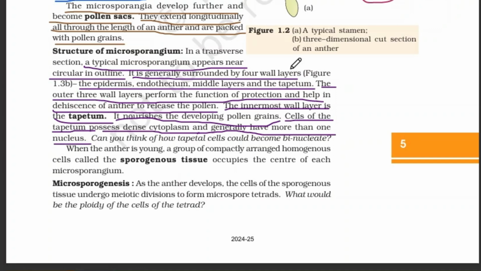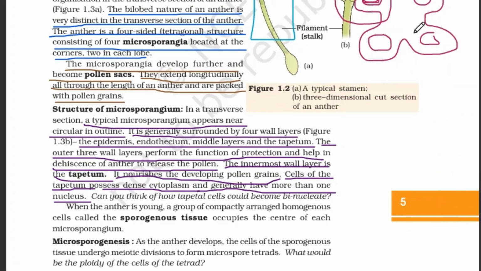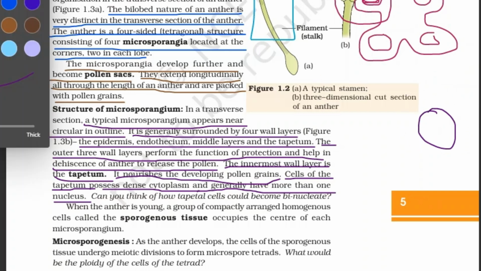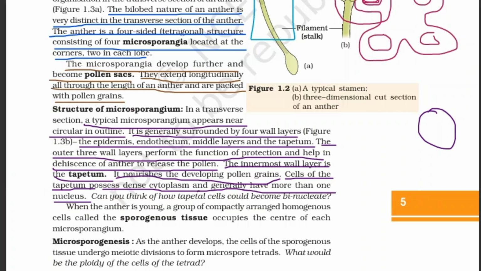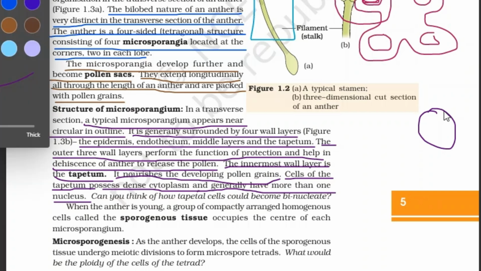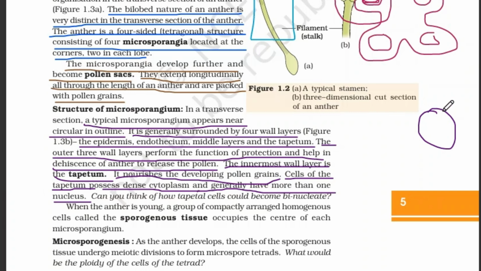Okay, now I will explain this paragraph. So, a typical microsporangium is circular in outline. No, this is not a perfect circle, but using a computer mouse, only this type of circle is good for now. Also, I can't find shapes. So can you adjust with this one? Please consider it as a perfect circle. Okay, a perfect circle, the microsporangium.